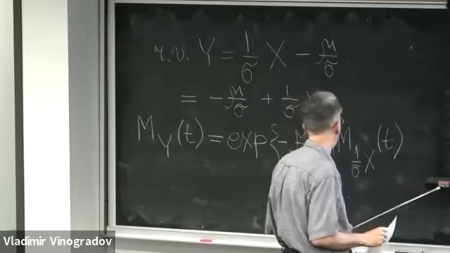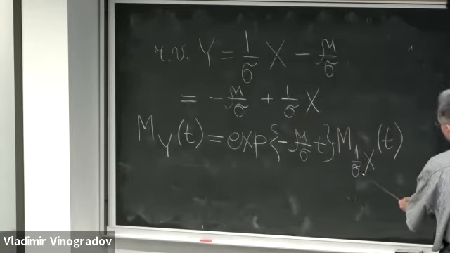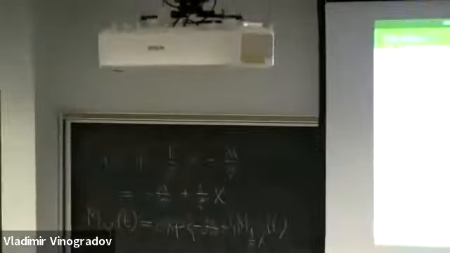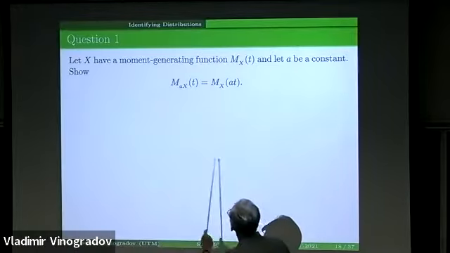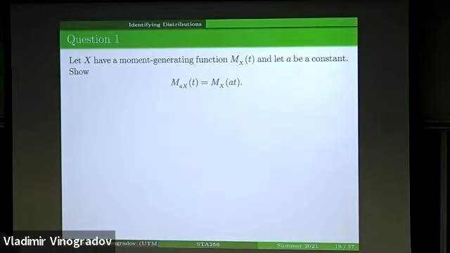And we now need to find the MGF of 1 over sigma times random variable X. So we use this property 1 on slide 18 with a being equal to 1 over sigma.